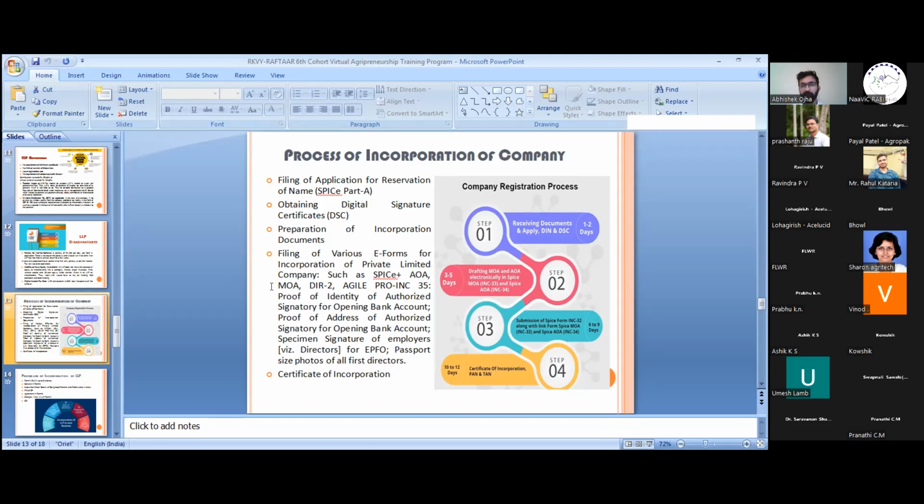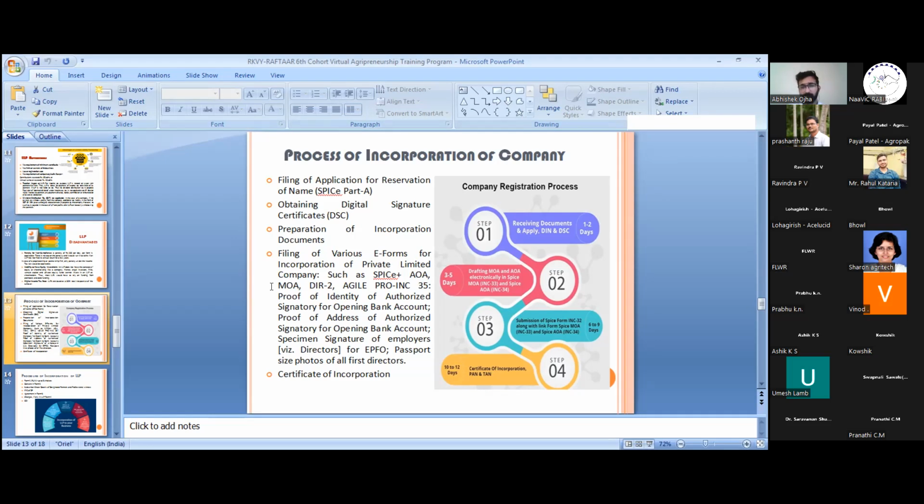In the case of a private limited company, there is no minimum capital requirement. You can start your business with 10,000 of capital, and at most with any amount of capital. In the case of a public limited company, the capital is at least 5 lakh. So there is a difference between public and private limited.